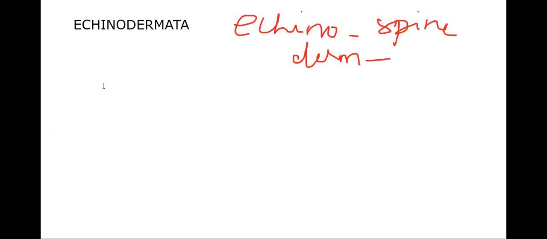Derm means skin. Echinodermata means the spiny skin. Echino means spine, derm means skin. So why is the name given like so? Because the skin has spines. So spiny skin is present here, and that is in the name Echinodermata, the spiny skin. So what is the speciality?